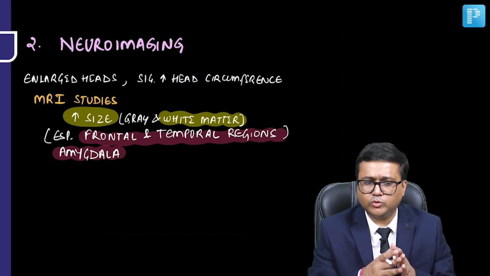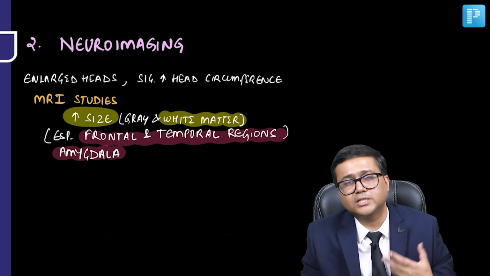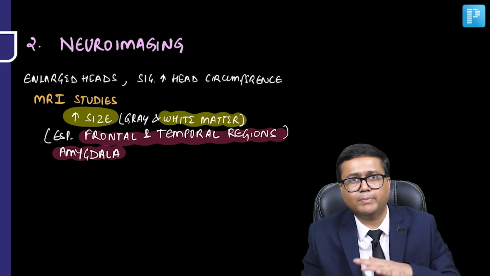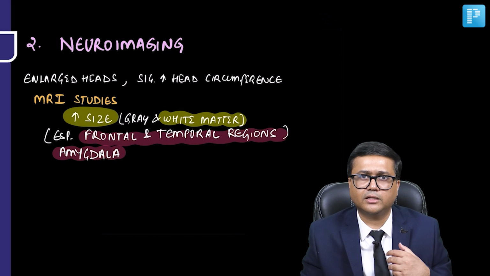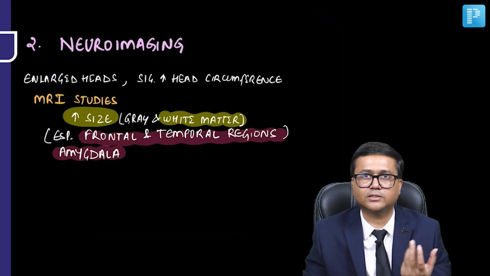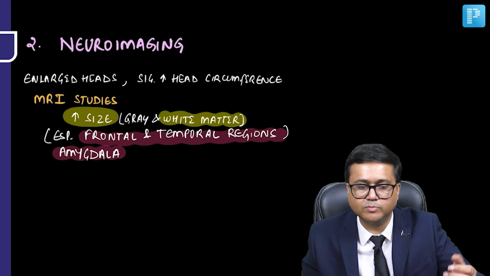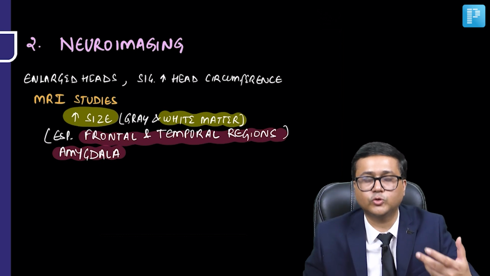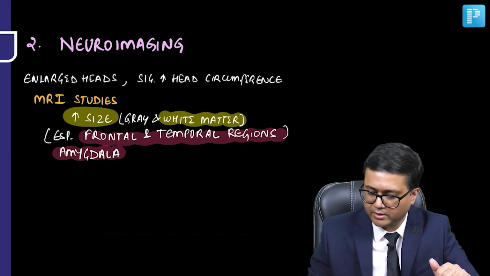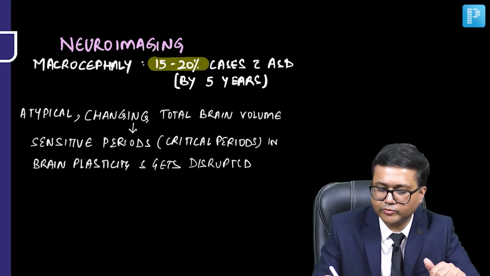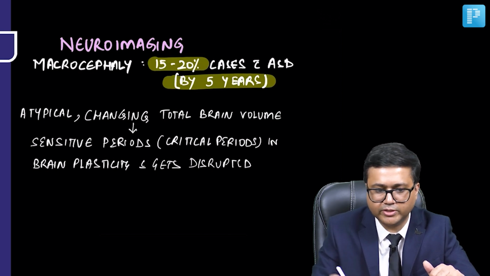Now, this increased size may begin even before 1 year, but by the time the child reaches adolescence, it is seen that they may have similar sizes as compared to the controls. So this is more in the initial stages of development. So macrocephaly may be seen in 15 to 20% of the cases with ASD by 5 years.